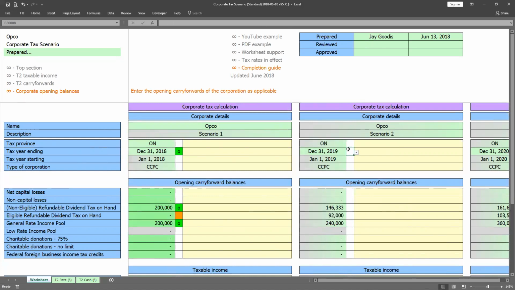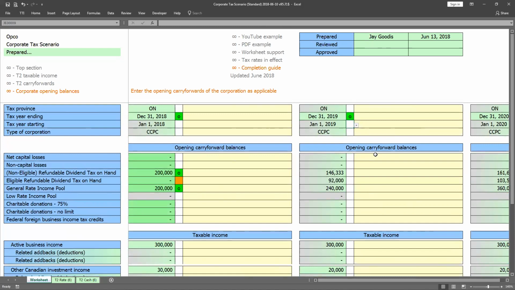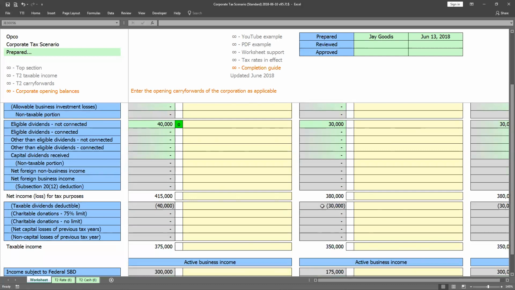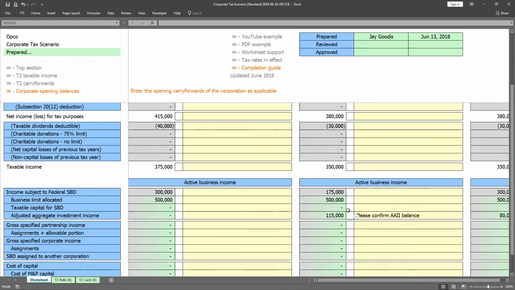As we look at 2019, we can see the results of these new changes. To accommodate the transition to multiple RDTH accounts, the 2018 ending RDTH balance is prorated in line with the legislation between the NE RDTH account and the ER DTH account. In 2019, the worksheet will automatically populate the AAII balance. You'll notice that the SBD has been ground down from $300,000 to $175,000 as a result of the AAII. We have also left the AAII overridable for unique adjustments such as capital gains that may arise from active assets.